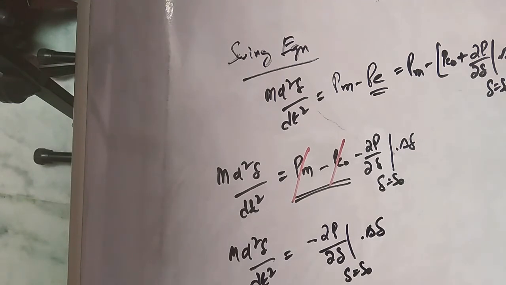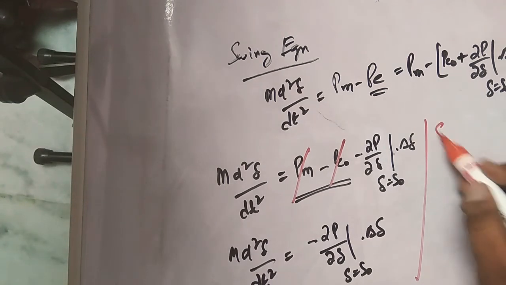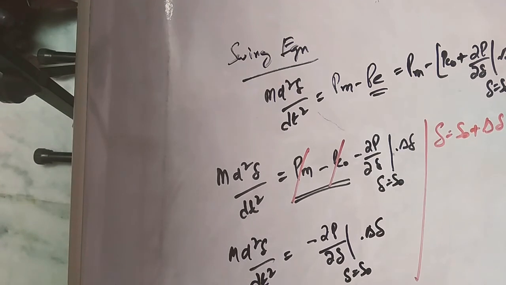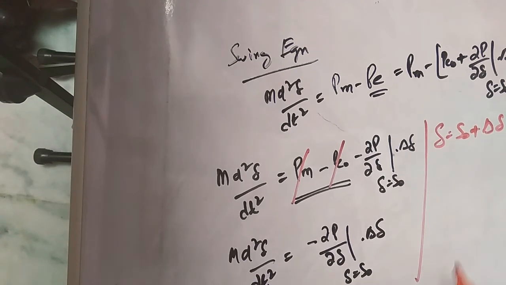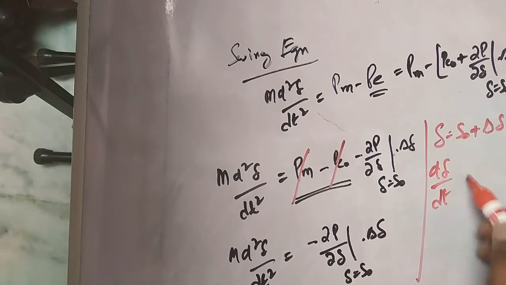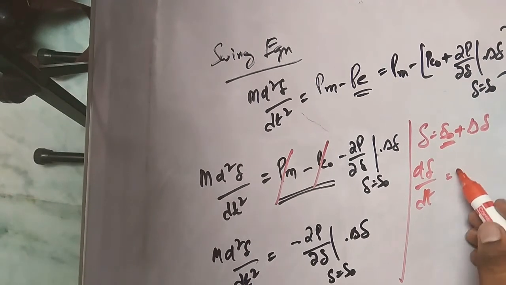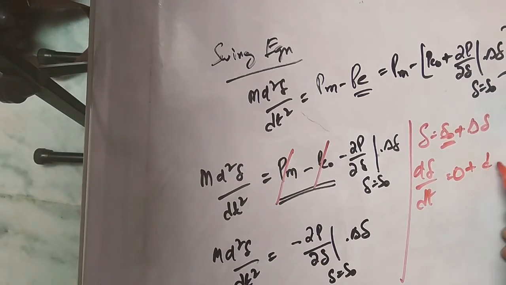Let us keep this aside. Now let us consider delta. Delta is equal to delta naught plus incremental delta. If you differentiate both sides with respect to t, what you are going to get? d delta by dt is equal to, this delta naught is the initial load angle, it's a number, so the derivative of such a number becomes 0, plus d by dt of incremental delta.